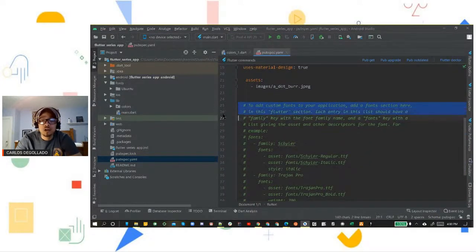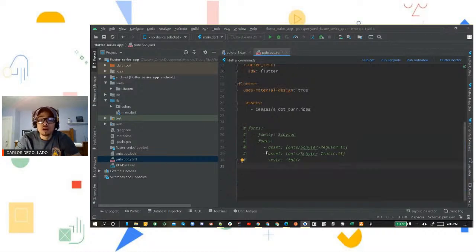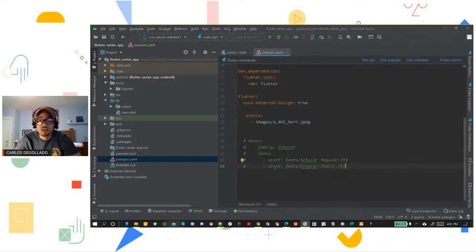These we don't need up until it says font. So we want to keep font. Let's not delete font. So we'll delete everything above that. And then down here under fonts, we want family, we want fonts, we want the asset. Underneath here, yeah, we could keep these two. We'll just delete everything under style. We're going to keep that. You know what? No, let's just delete style too. We're just going to keep it regular. We're not going to use italic.